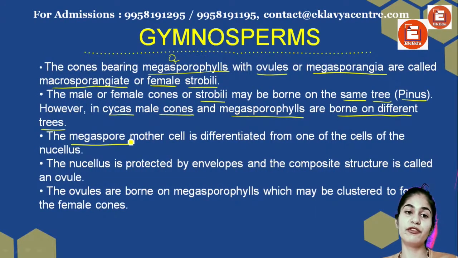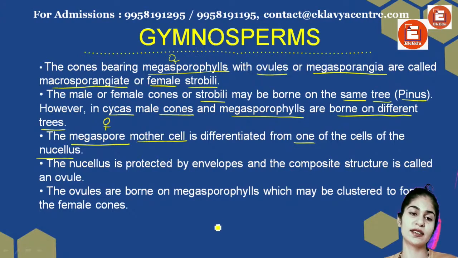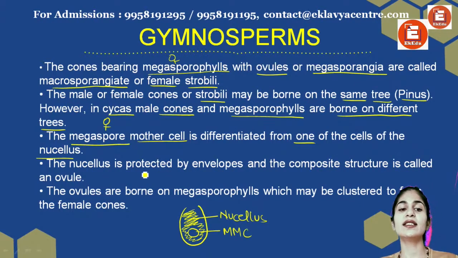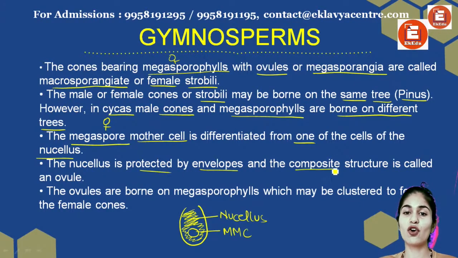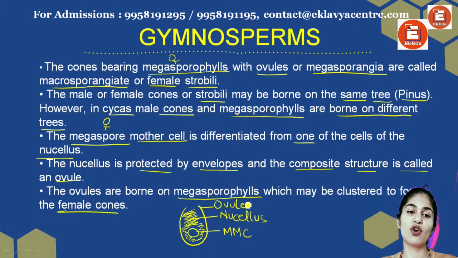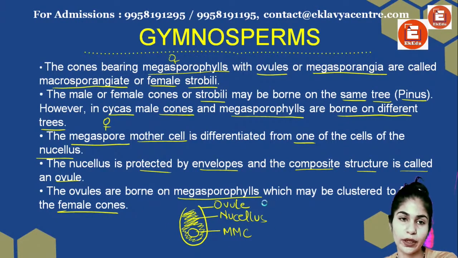The megaspore mother cell, the female mother cell, is differentiated from one cell of the nucellus. What is nucellus? If this is my ovule, there is a megaspore mother cell present, and around this, all this is nucellus, right? So nucellus is protected by an envelope, and the composite structure is known as the ovule. The outermost lining is the ovule. The ovules are borne on megasporophylls, which may be clustered to form a female cone. So all these are clustered together to form a female cone.